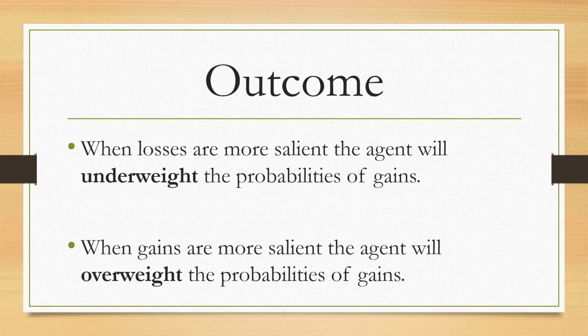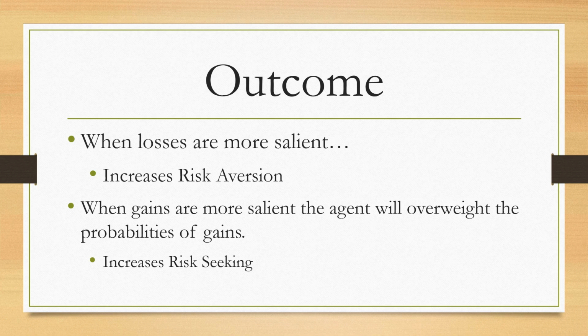When losses are more salient, the agent will underweight the probabilities of gains. When gains are more salient, the agent will overweight the probabilities of gains. When losses are more salient, you increase your risk aversion. When gains are more salient, the agent will overweight the probabilities of gains, and that increases risk seeking.